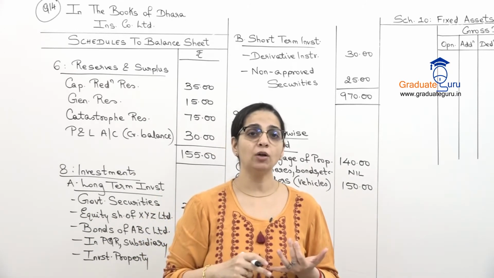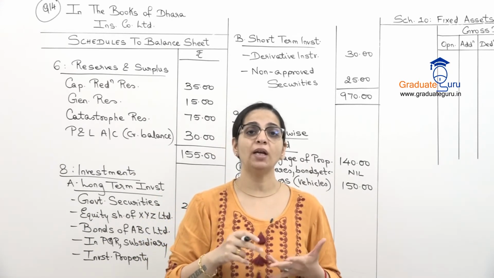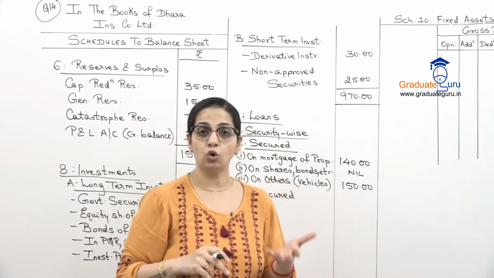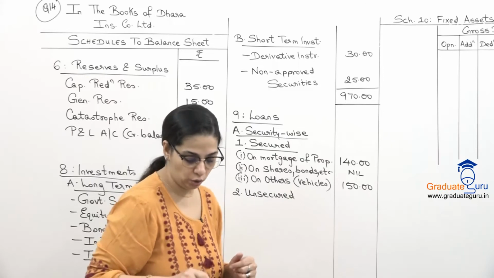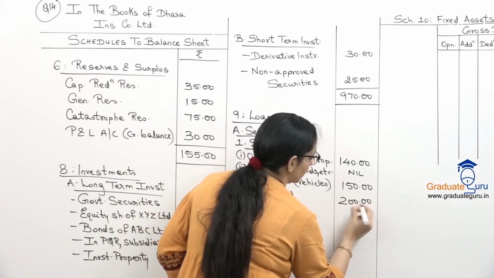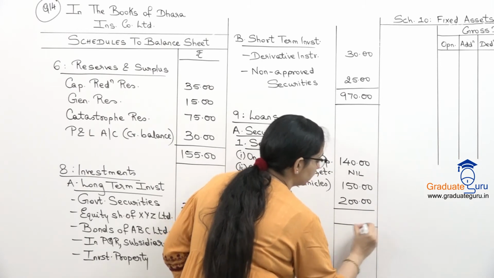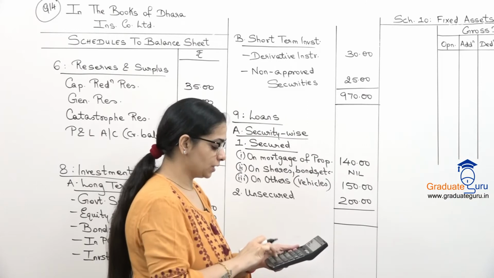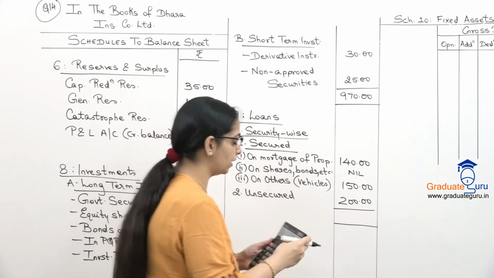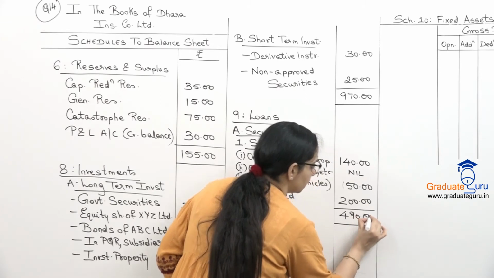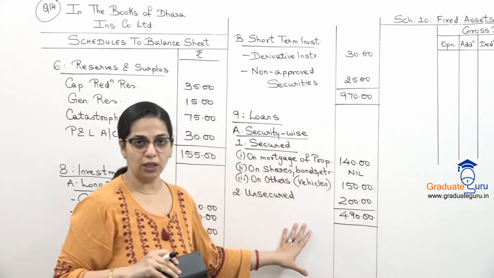One was from the bank, one was from government and one was from an industrial undertaking. The industrial undertaking loan we will assume is an unsecured loan. So 200. Now let's take the total of this. 140 plus 150 plus 200 we get 490. This is one classification.